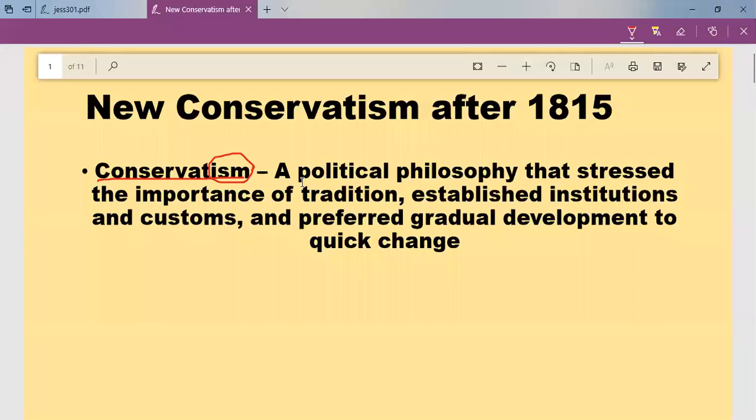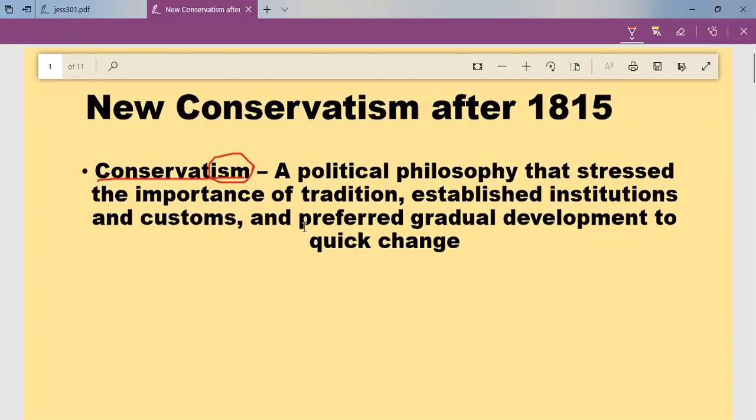That means old style, old system. Then they wanted to create and establish institutions and customs according to our old tradition, old customs, like autocracy, monarchy, feudalism, landlord-tenant relationship, then dominance of church, that style of governance. That is what we call conservatism.